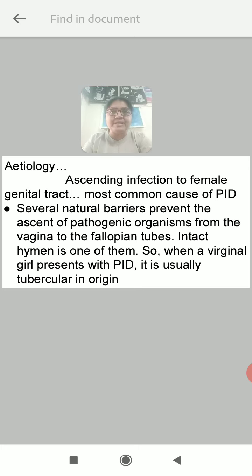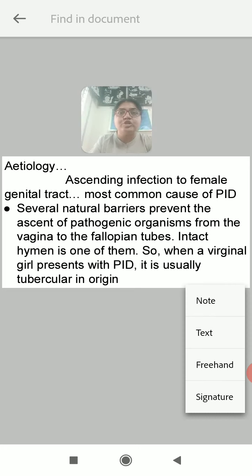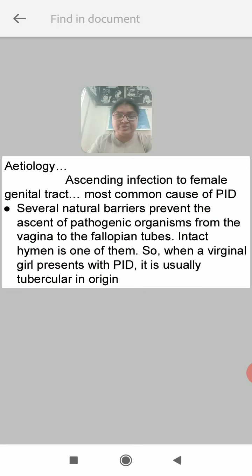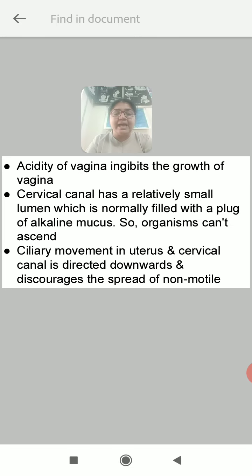One such barrier is the intact hymen. So, when a virginal girl presents with PID, it is usually tubercular in origin. So you should keep that in mind, right? Acidity of the vagina inhibits the growth of organisms.